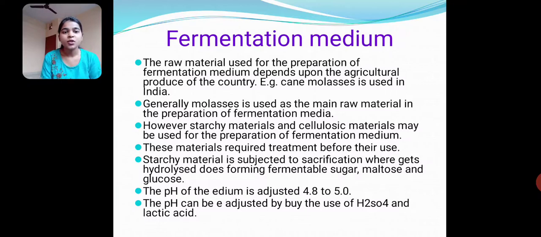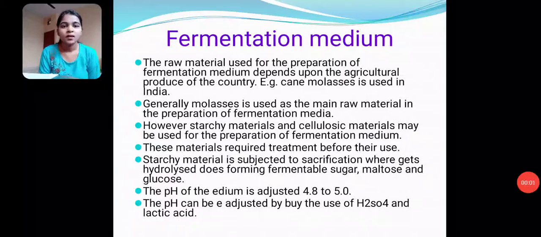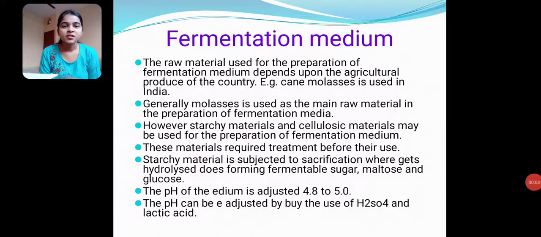The pH of the medium is adjusted to 4.8 to 5.0, that is acidic. The pH can be adjusted by use of H2SO4 and lactic acid. Alternatively, it can be adjusted by growing lactic acid bacteria.